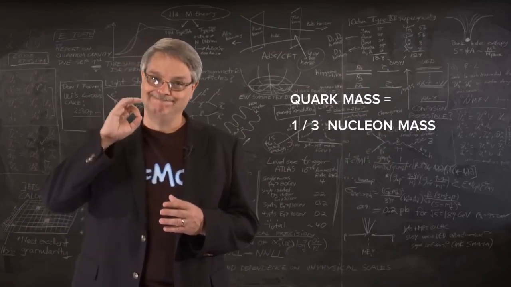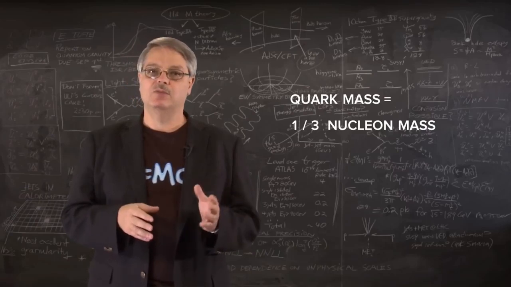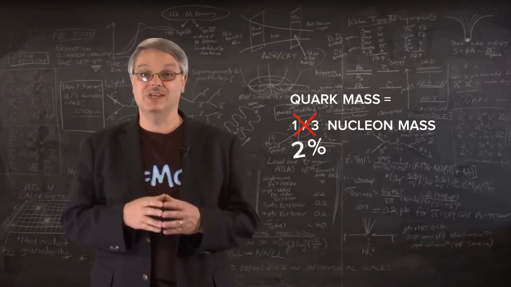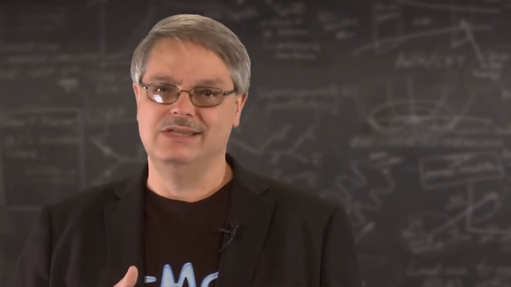However, there's only one problem. When we measure the mass of the quarks and add them up, we find that they actually make up only about 1 or 2% of the nucleon's mass. So where is the other 98%?